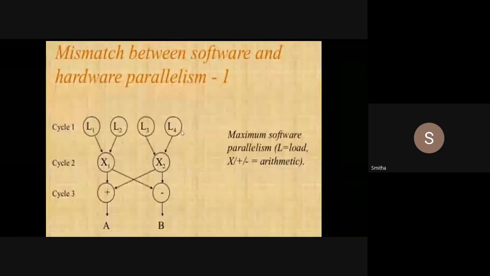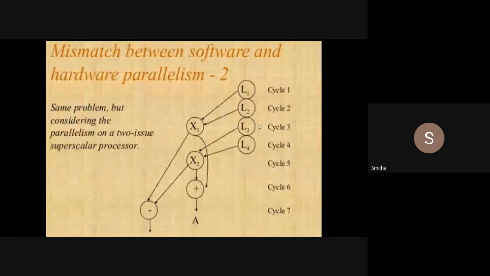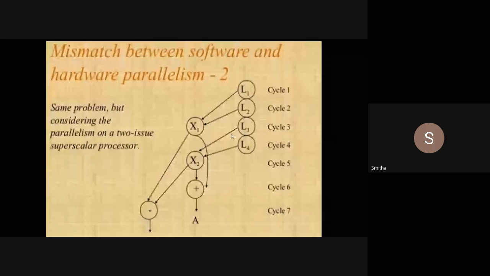So in the third clock cycle, I can issue only the L3 load operation. In the fourth clock cycle, I can issue only a load operation. After the fourth clock cycle, I have both L3 and L4, so I can multiply L3 and L4 using X2, the add X2 multiplier. That will be done in cycle 5.